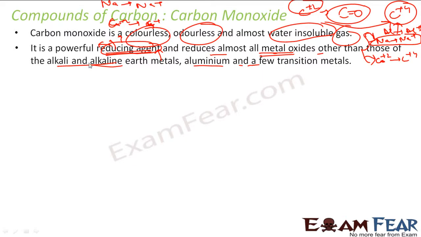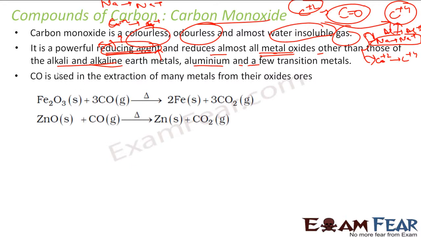So in the industry, we generally use carbon monoxide. We don't use sodium or aluminum. Why? Because they are very costly, but this is very cheap, right? So this is also used for extraction of many metals from the ores.